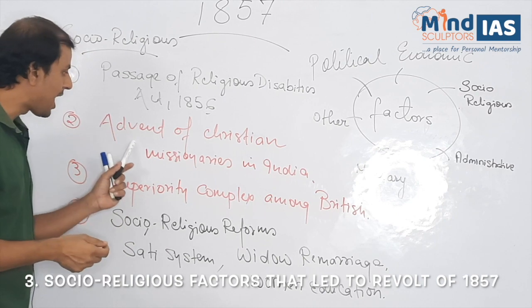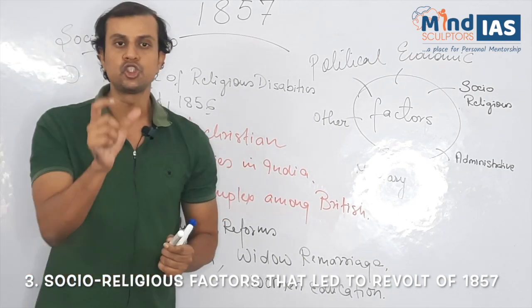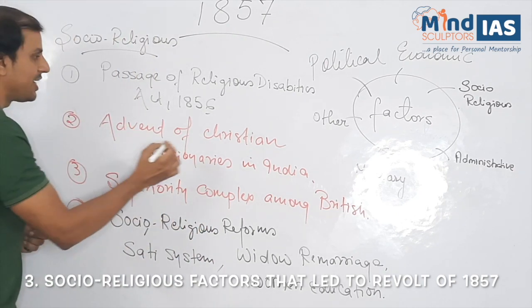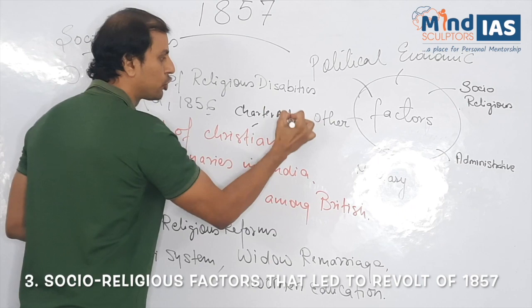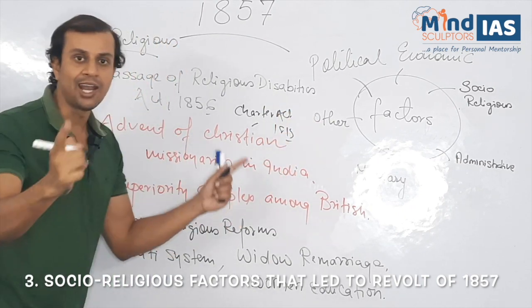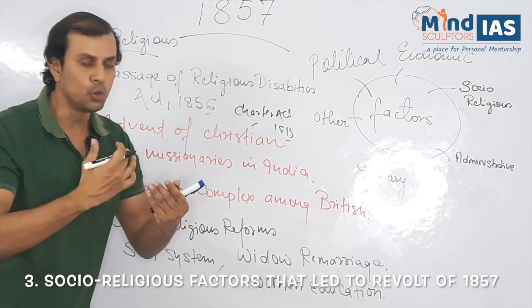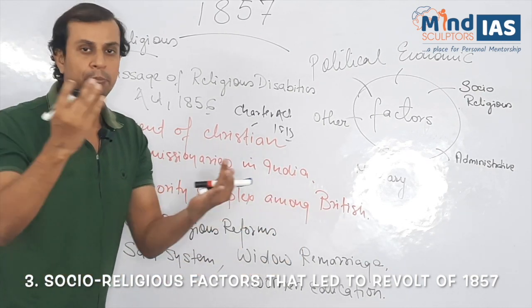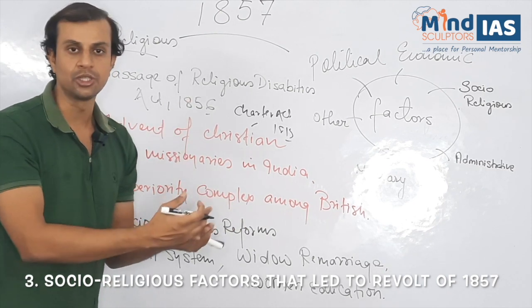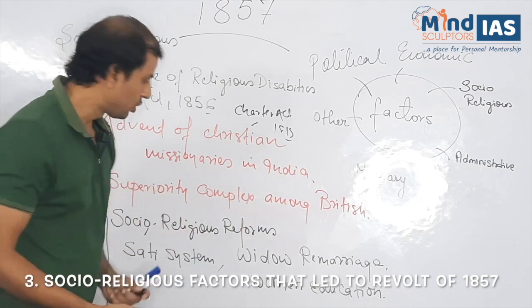Second, advent of Christian missionaries in India. We all know the Charter Act of 1813. The Charter Act of 1813 allowed the advent of Christian missionaries in India to preach Christianity. They tried to convert people belonging to Hinduism, Islam or Sikhism to Christianity.